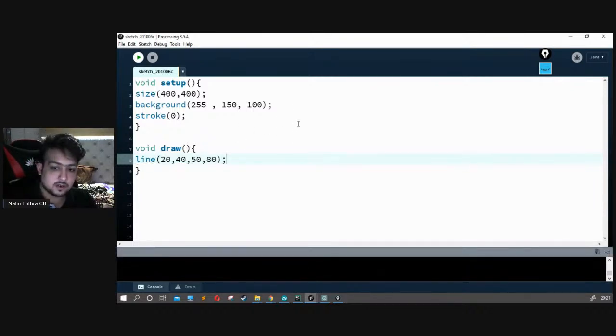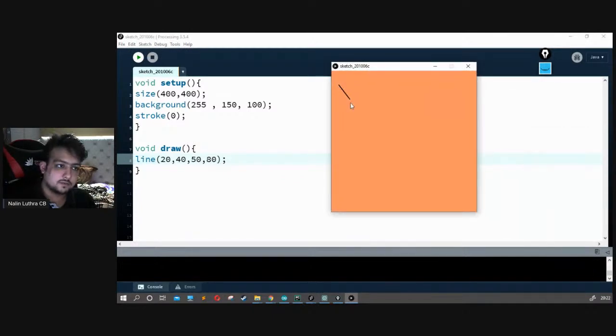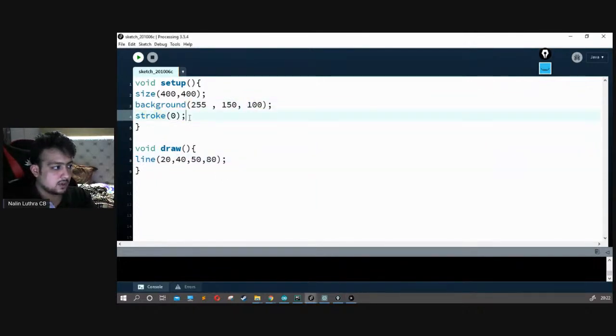This will draw a line of black color. It takes time to load sometimes. Cool, so here it is, my line. So this is what we get from stroke.